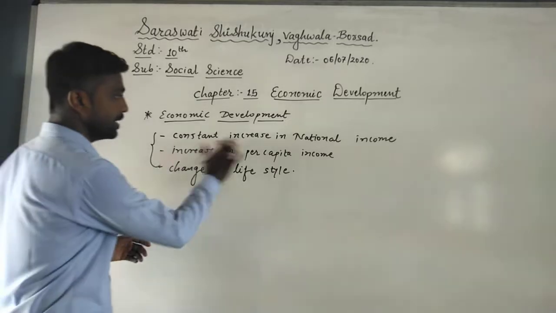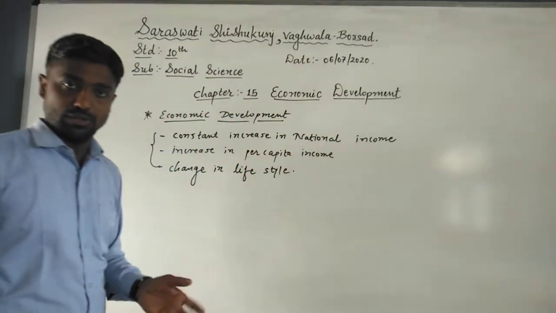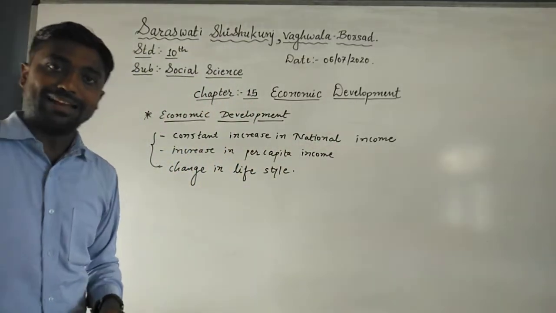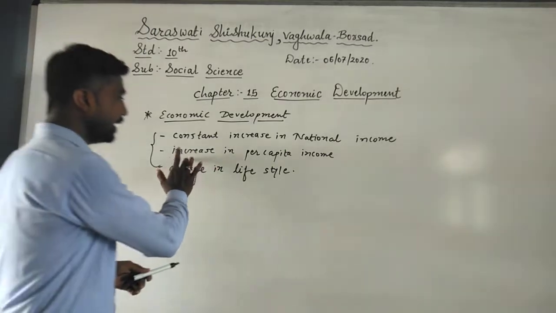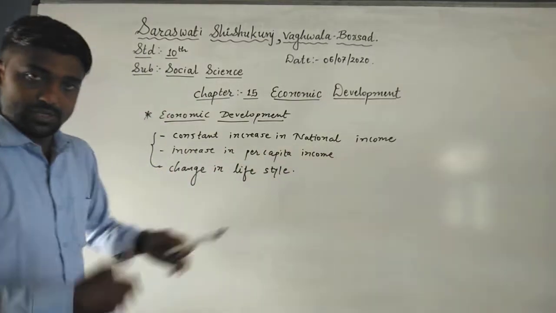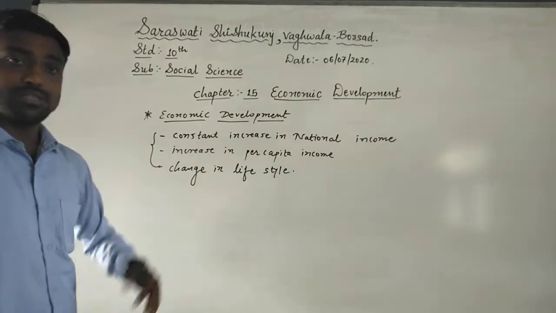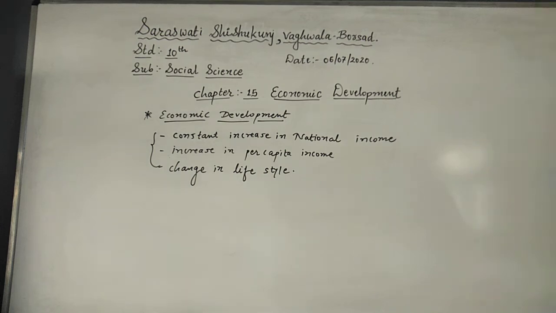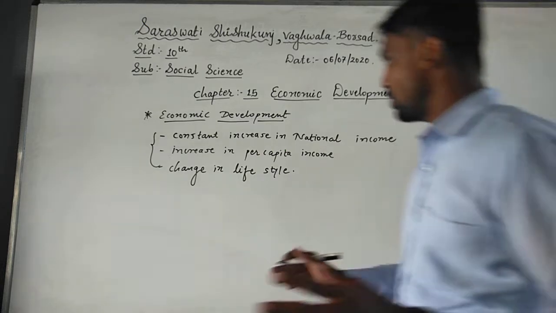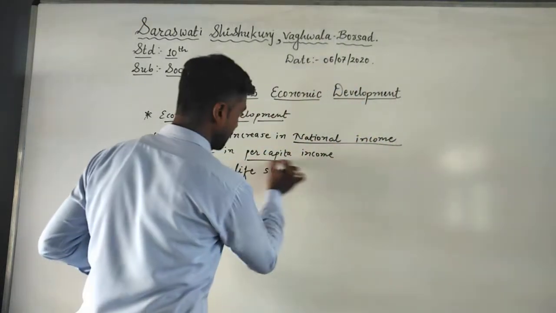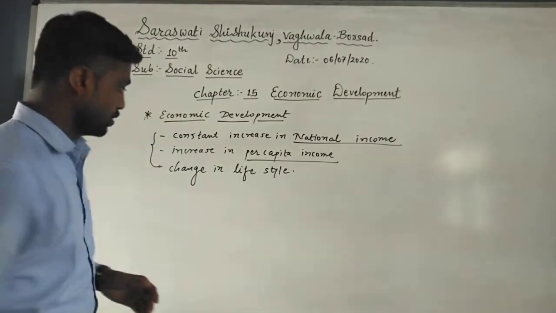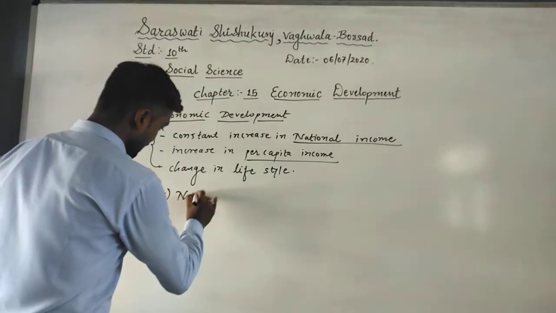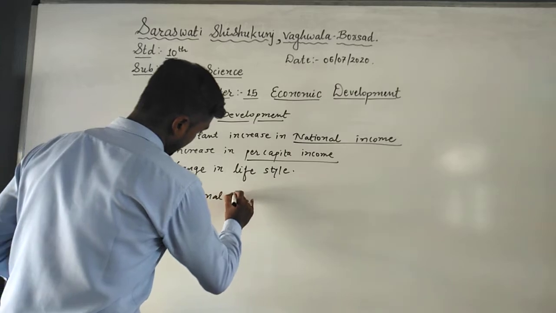You just see: constant increase in national income, which is earned by the entire population of that country. Second, increase in per capita income, which we will understand after this, and change in lifestyle. Now we will understand these 3 segments, that we want to economically develop. Now this is called economic development. But total income of the country, now what is national income and what is per capita income, that we need to understand. Understood? So first of all we need to understand national income.